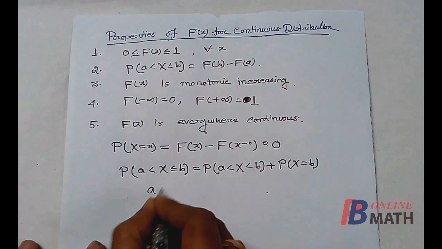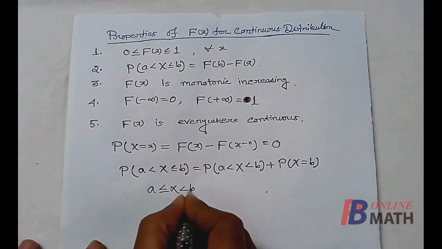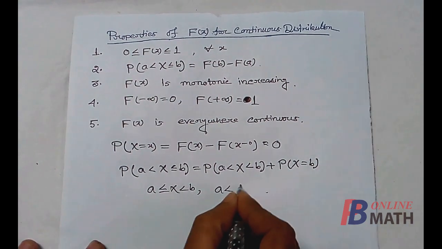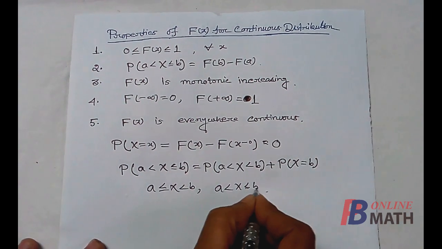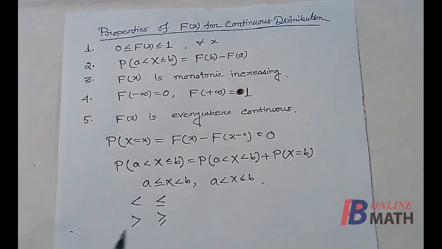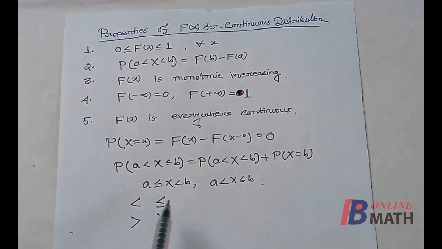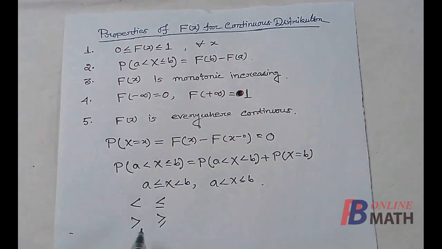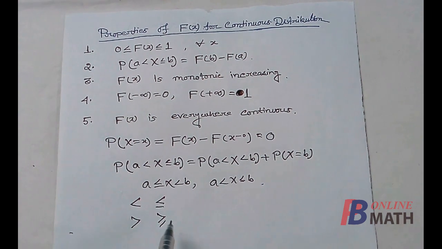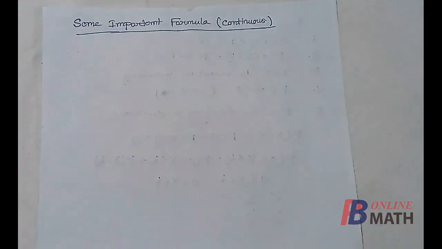Similarly, probability of this function is also equal to probability of this function. So for continuous distribution, less than and less equal to have the same meanings, and also greater than and greater equal to have the same meanings. But in discrete case, these two may not be equal.